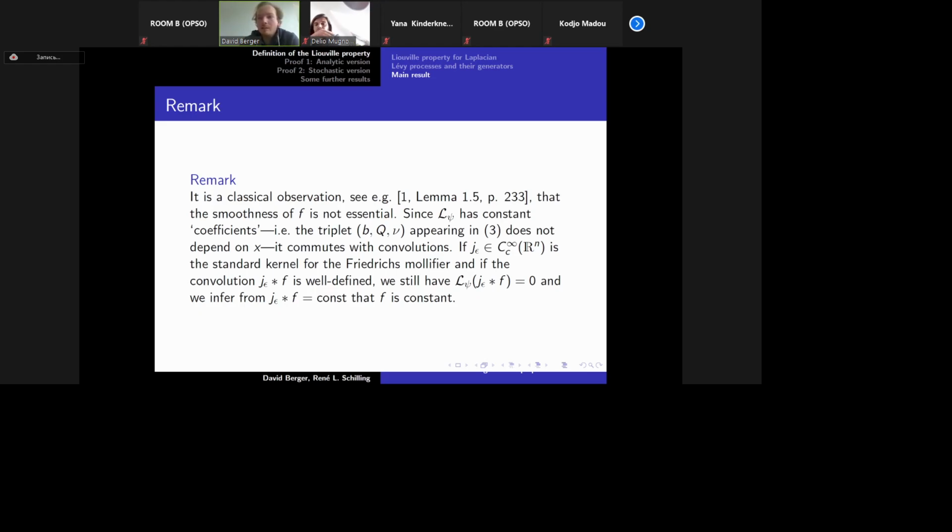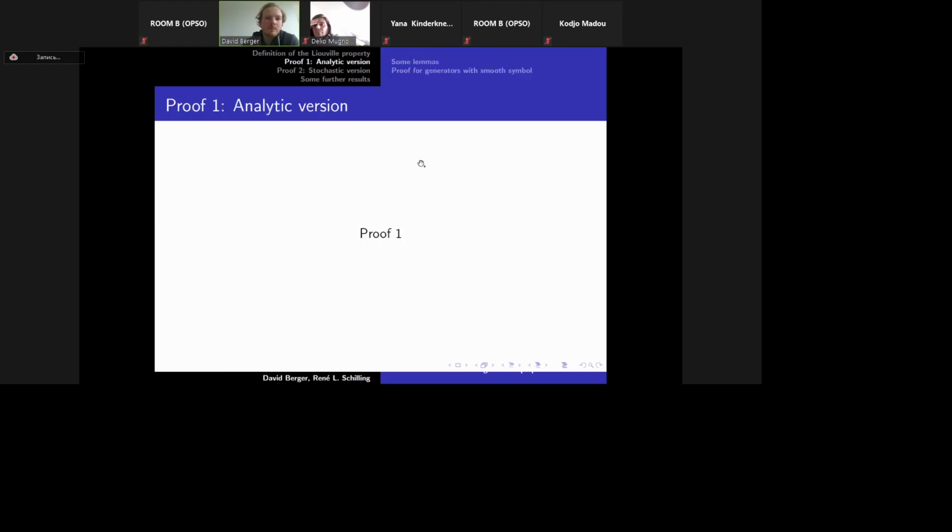And especially if you take the limit, you obtain that j epsilon convoluted with f converges to f in some sense, and if j epsilon convoluted with f is constant, then f needs also to be constant.